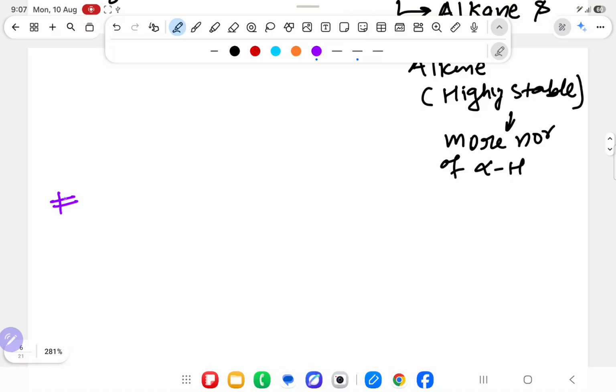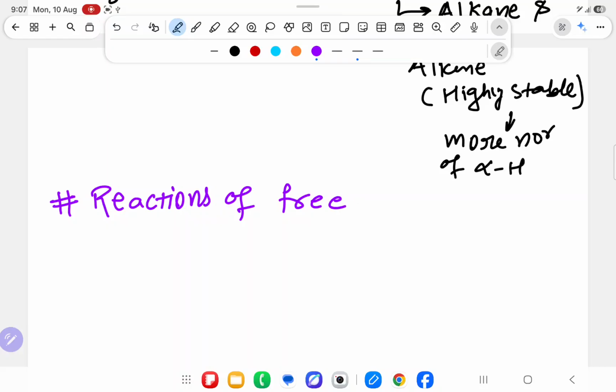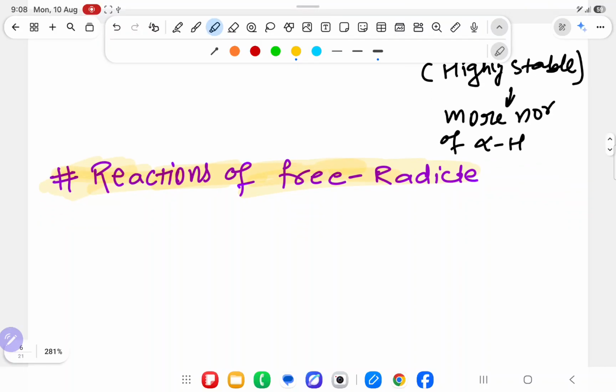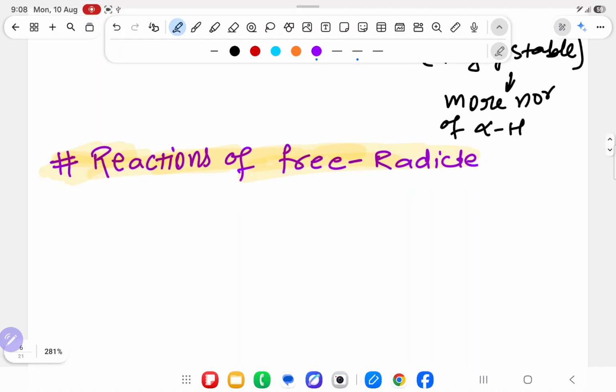Okay. Now we are going to see the reactions of free radical. What are the reactions? What is their response? Everything we are going to see about free radical. And this chapter's notes will be very good. Those who want to download these notes can see the comment, not the description, because I don't know how to upload in the description. Comment I am able to, so I am uploading over there.